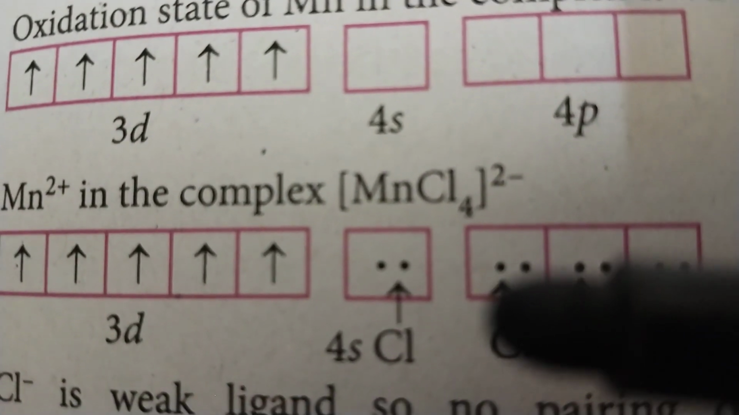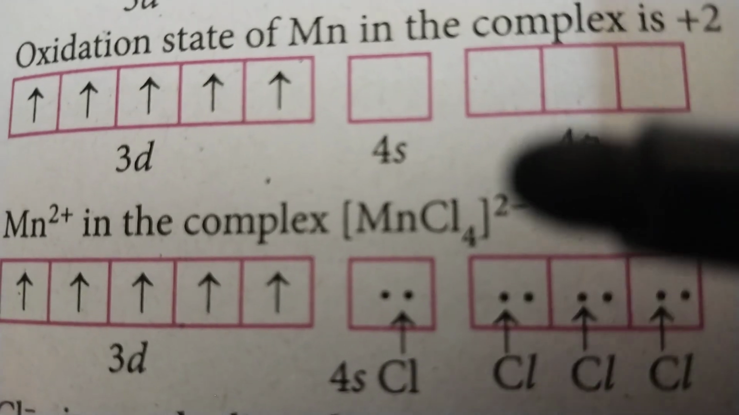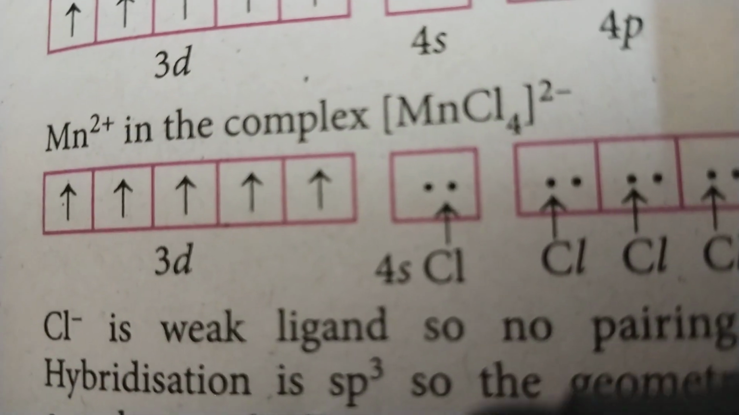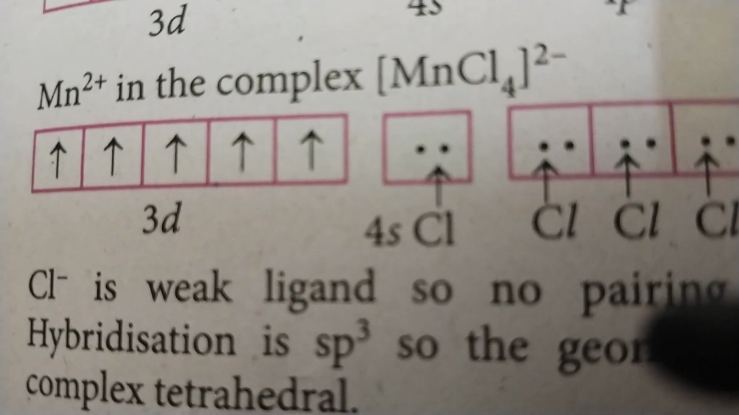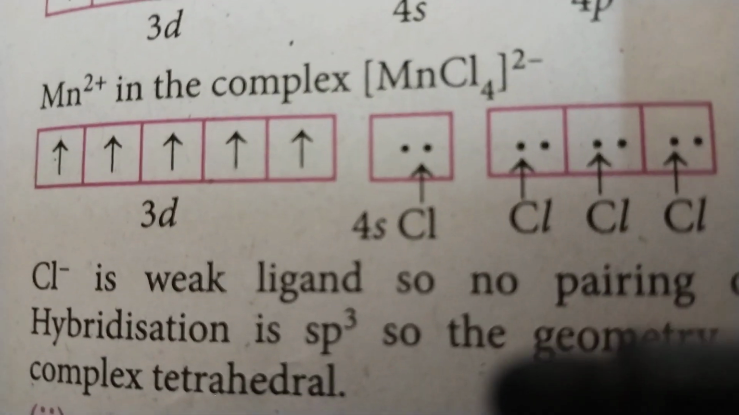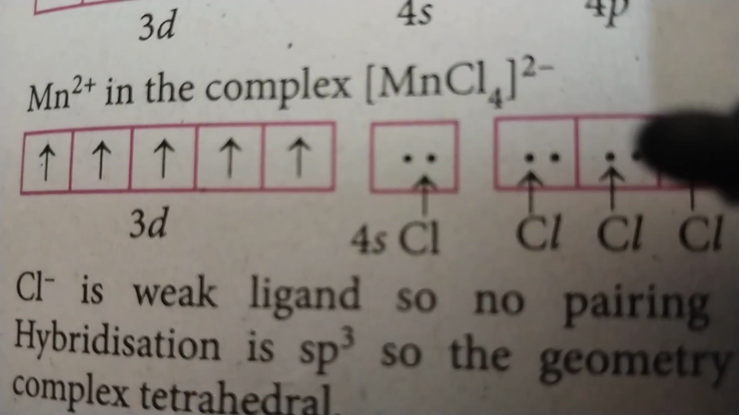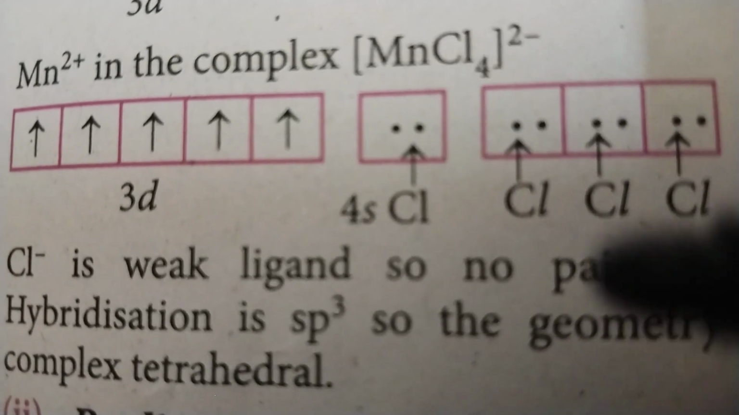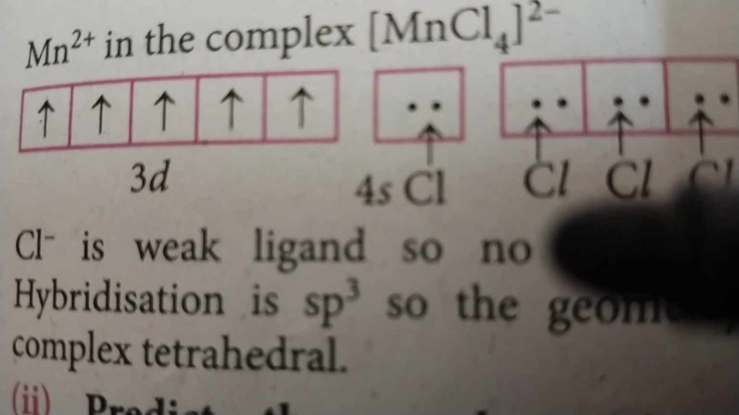Okay, and what happened? Since Cl minus is a weak field ligand, no question of pairing takes place. So Cl minus is a weak ligand, no pairing. At this no pairing occurs. Hybridization is, this is the 4s and 3 4p orbitals. So what happened? sp3 hybridization. If it is sp3 hybridization, the complex is tetrahedral.